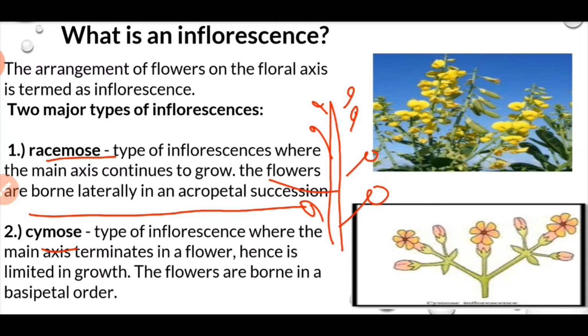Now in case of cymose inflorescence, the floral axis stops growing, and here there is a limited growth of the floral axis and flowers are borne terminally on the floral axis, and the arrangement here is basipetal order. That means the older flowers are at the top whereas the younger flowers are at the base. For example, in Calotropis and Bougainvillea.